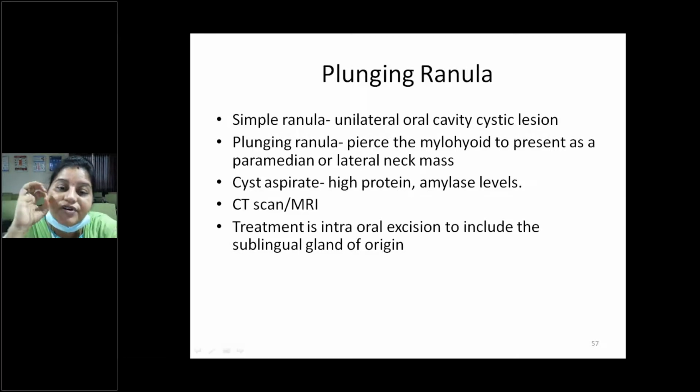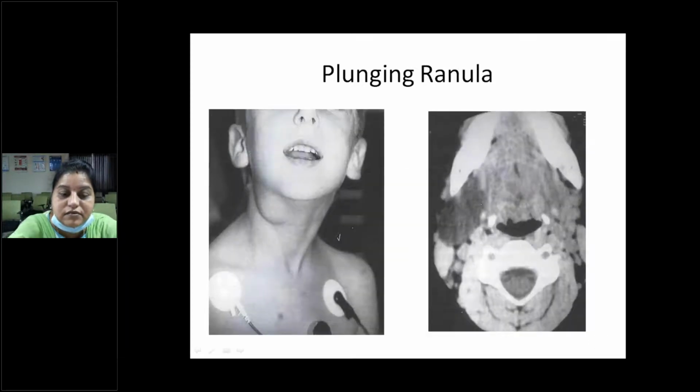If it is a simple ranula, we will simply excise the cyst. If there is a plunging ranula, plunging means it will have an intraoral connection also. So intraorally we will have one swelling, and through the oral route we have to expose the intraoral part. So we should do the intraoral excision also. This is the typical example of a plunging ranula.